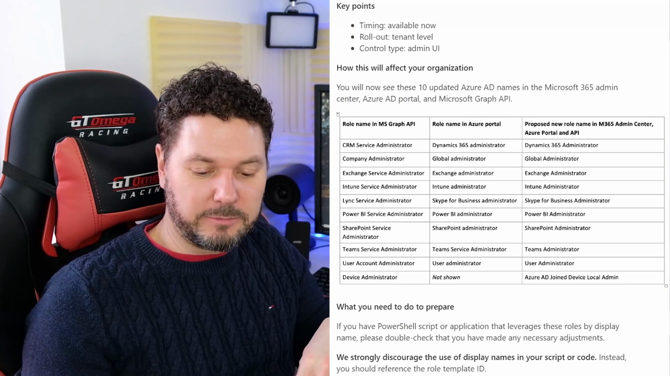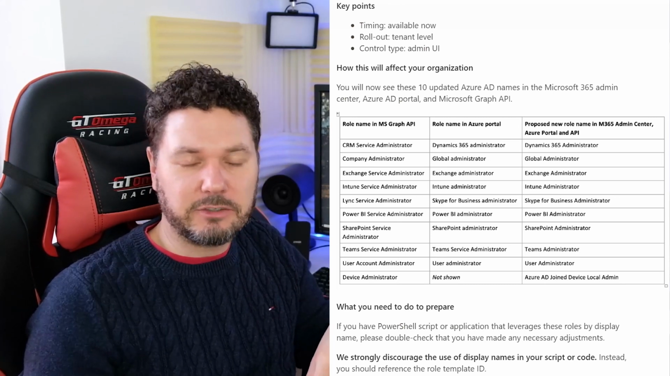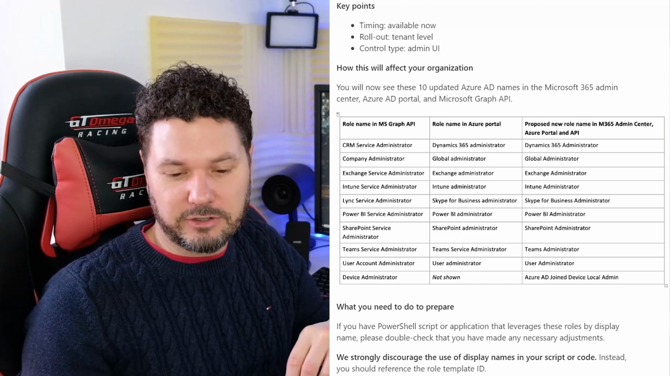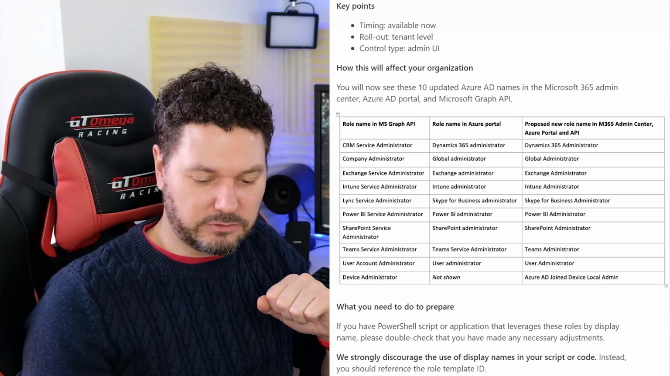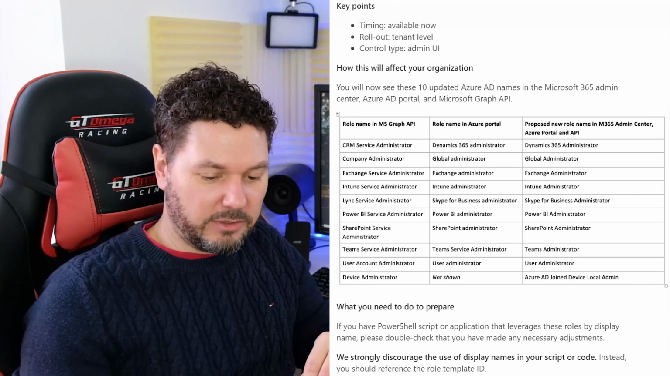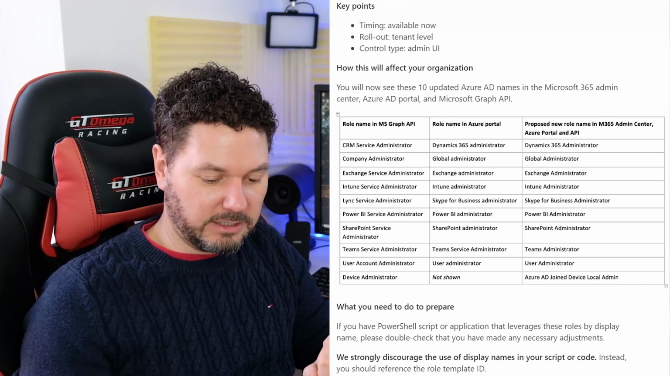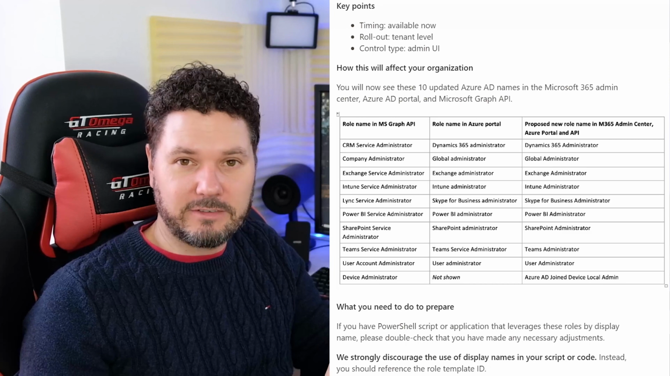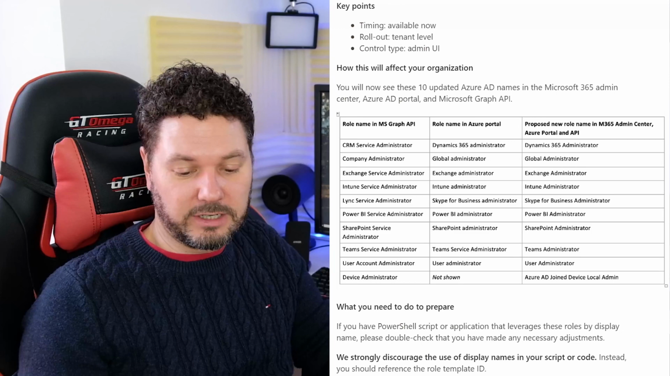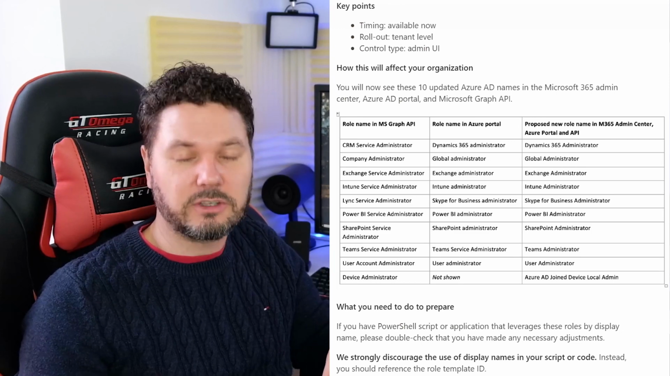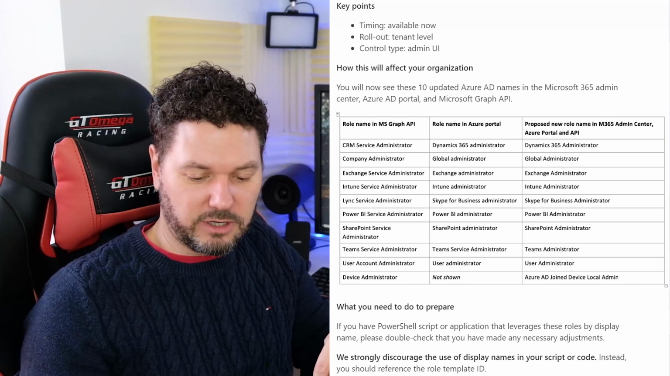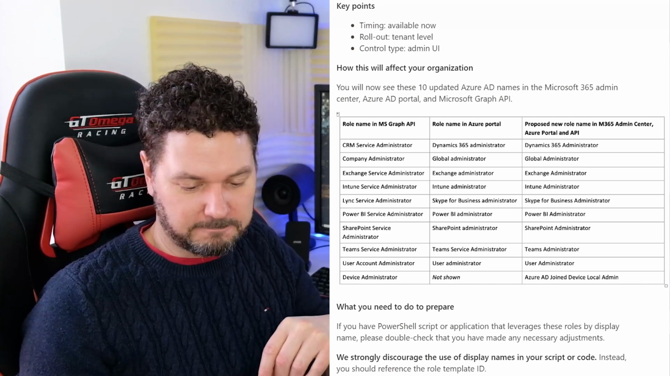The next one in the Graph API is known as the Intune Service Administrator, and the role name in the Azure Portal is Intune Administrator, and that's going to be aligned across all services to be Intune Administrator, again with camel case. Next, in the Graph API we have the Lync Service Administrator, quite an old name reference there. In the Azure Portal that's currently known as Skype for Business Administrator, and the new aligned name across all services is going to be Skype for Business Administrator.